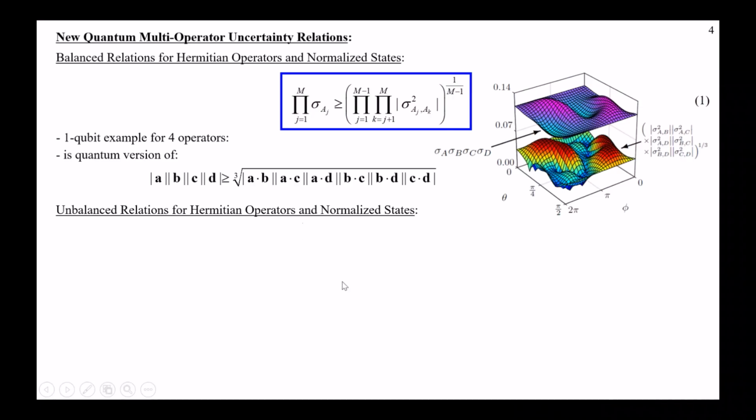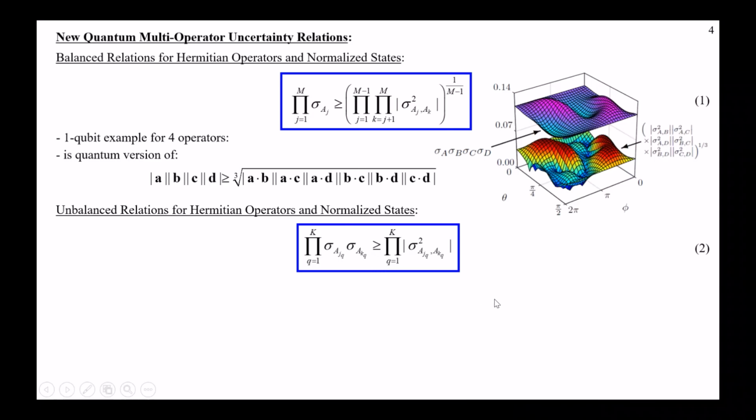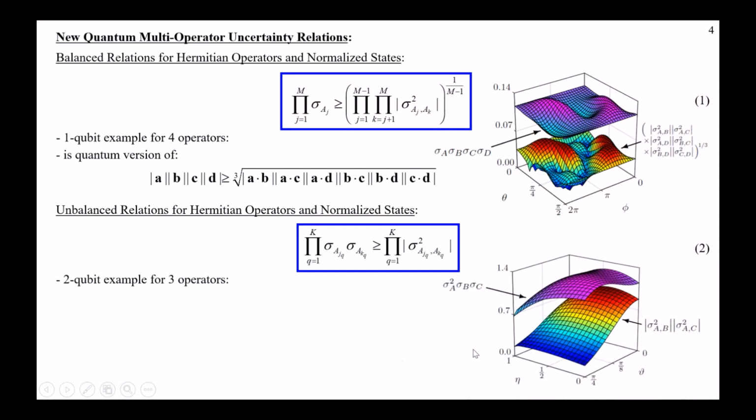Now, the unbalanced one that I also showed you generalizes very similarly. It just looks a little bit different, but it's the same exact transformation Schrödinger used. And for a 2-qubit example, using 3 arbitrary operators, we get the same sort of idea. This strange product on the left, an imbalanced powers product, but a computable product nonetheless, is always greater than or equal to the thing on the right, which is the surface down here.